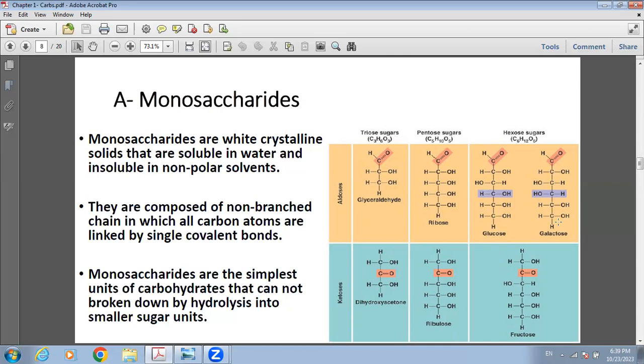Each sugar contains one carbonyl and several hydroxyl groups. Monosaccharides are the simplest units of carbohydrates that cannot be broken by digestion or hydrolysis into smaller sugar units. So all these sugars, as you can see, are monosaccharides. They are the smallest form of sugar.